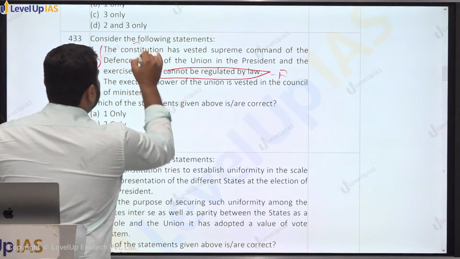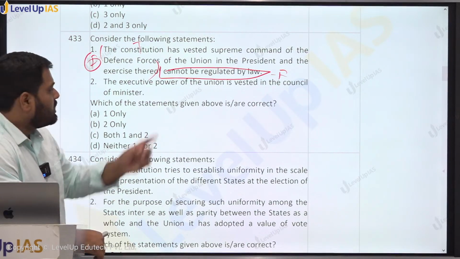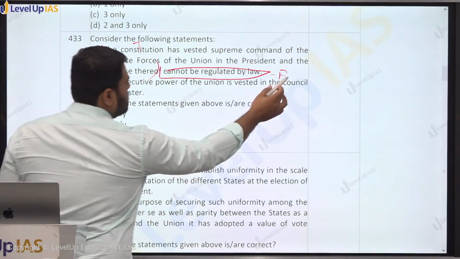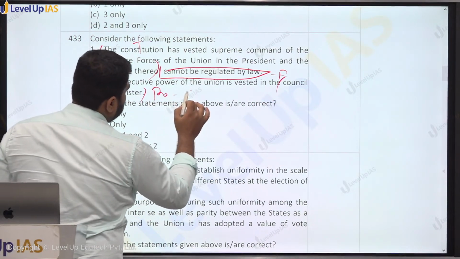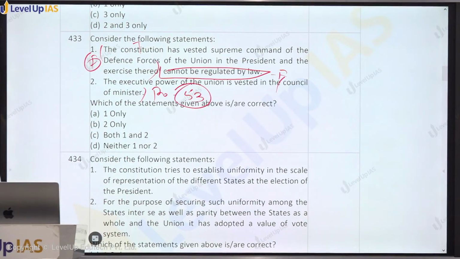The supreme command, that is true. The executive power of union is vested in the council of ministers. The executive power of union is vested in the president. This is specifically mentioned under article 53 of the constitution, right? So both the statements shall be false.